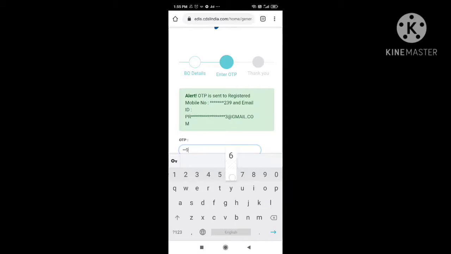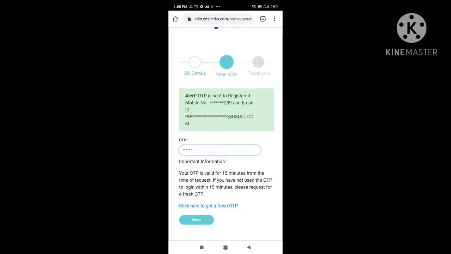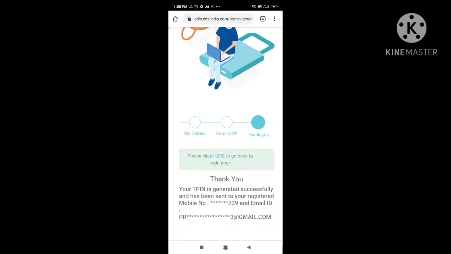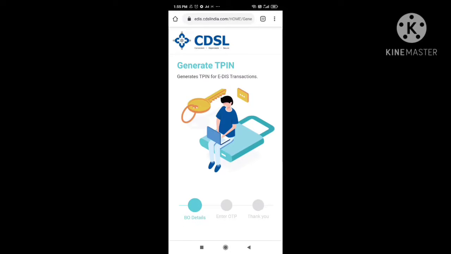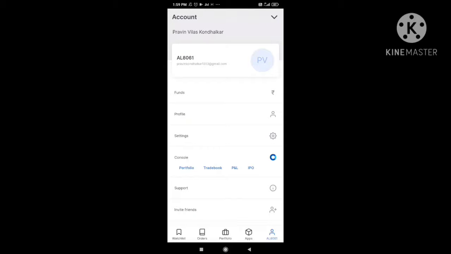So I am going to enter here the OTP which I am receiving from CDSL registration. Click on the next. Yes, completion. Your TPIN is generated successfully and has been sent to your registered mobile number. You can remember this TPIN, friends. You have to enter this TPIN while selling the CNC shares, right? So you have to remember this TPIN. And we are moving to the Kite.